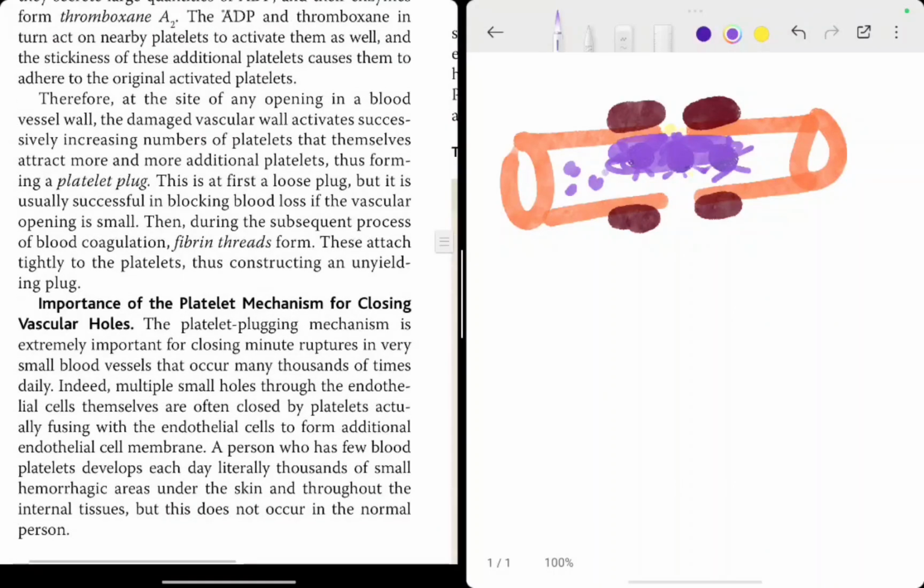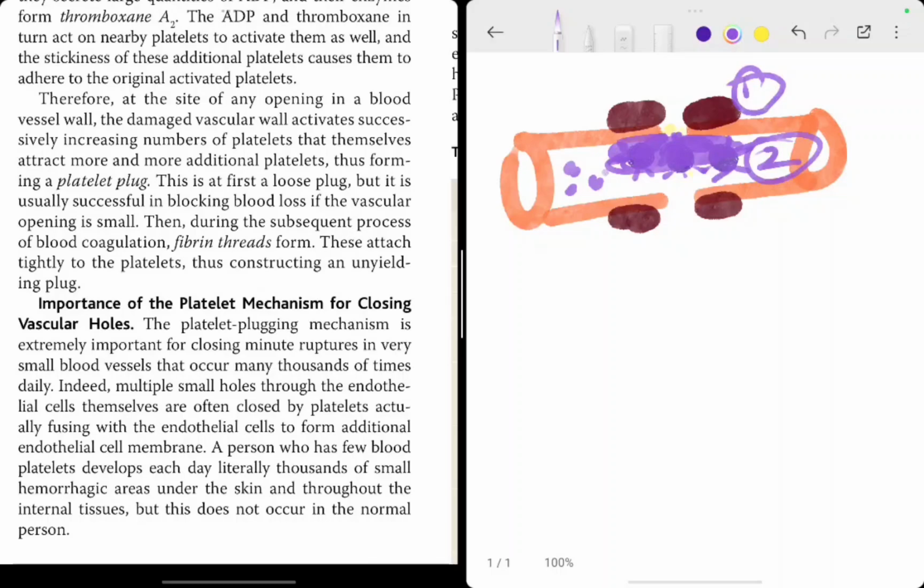Now, for most cuts or small blood vessels when they rupture, this is the major contributing mechanism. But when the blood vessel is of a bigger diameter, or severely injured, then this mechanism, that is the first vascular constriction and the second platelet plug formation alone, is not sufficient.